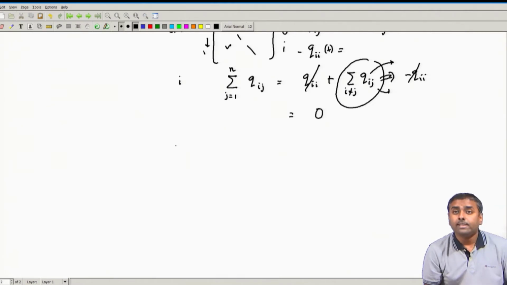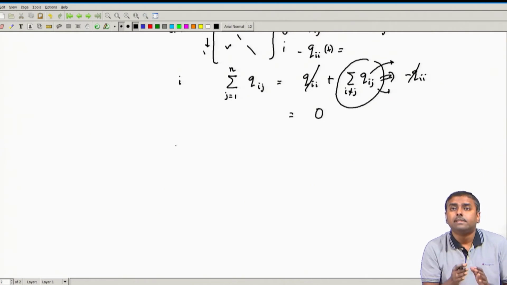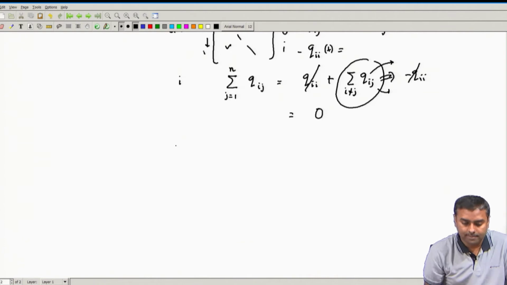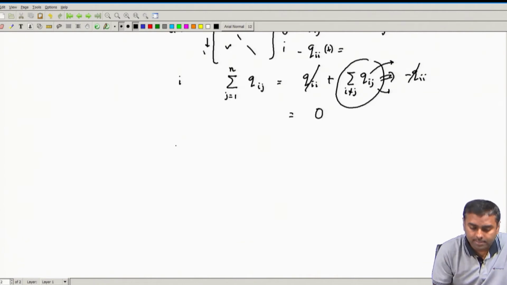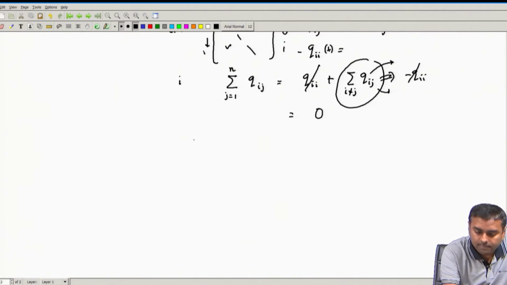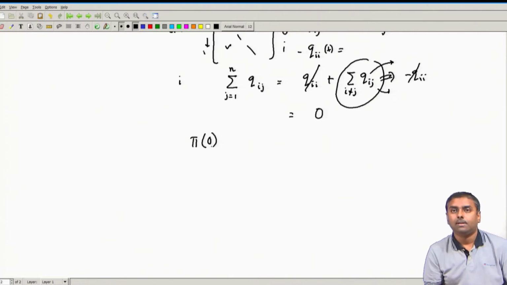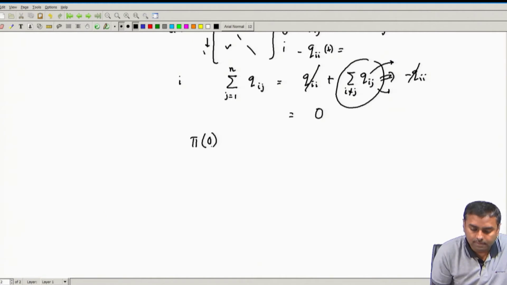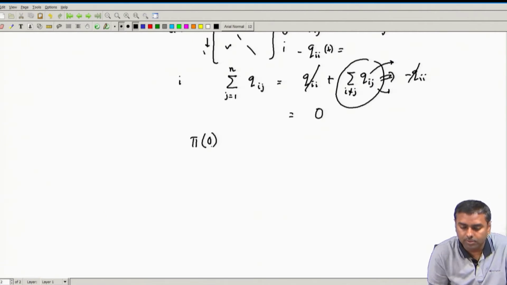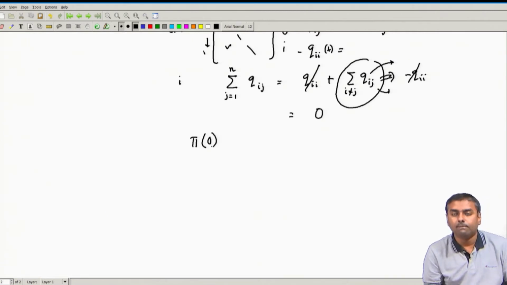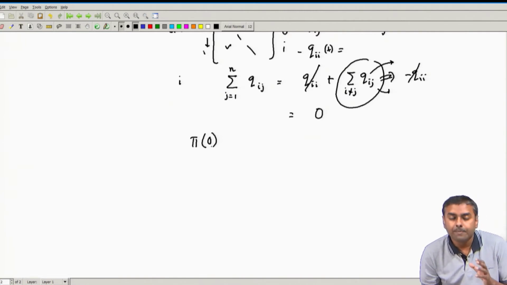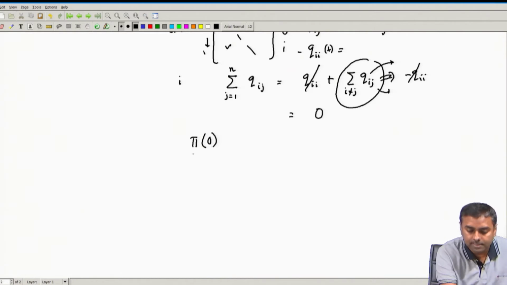Now, let us try to see how we move from this transition to state. It is a Markovian process. Suppose at time 0 I am at pi 0, which is the state probability.